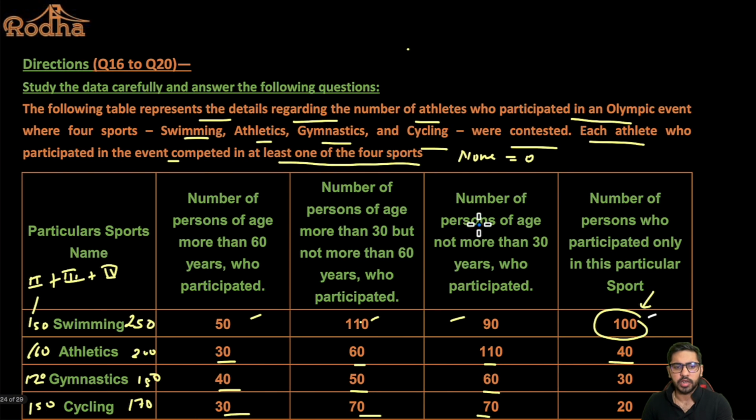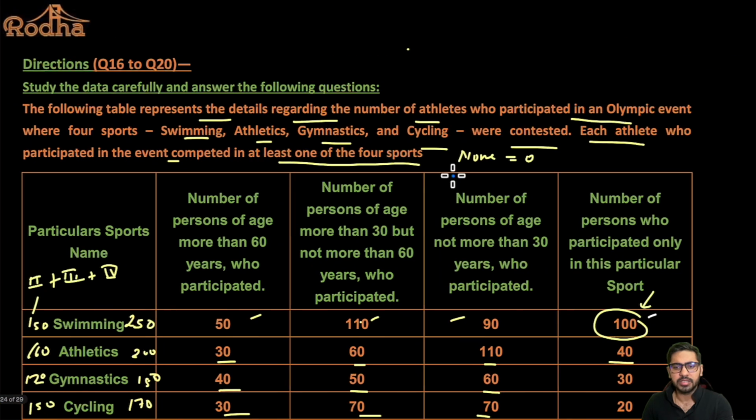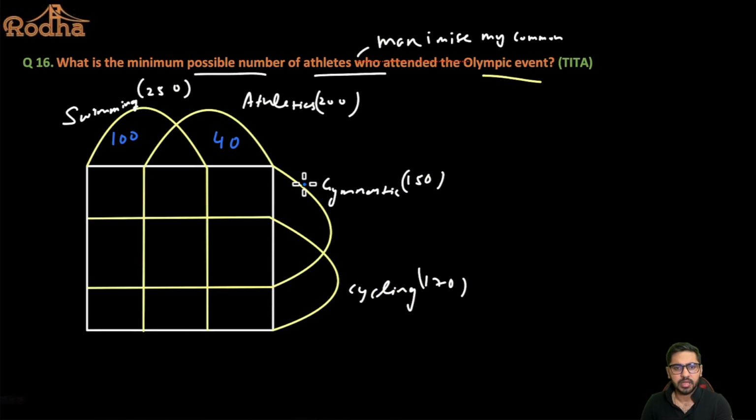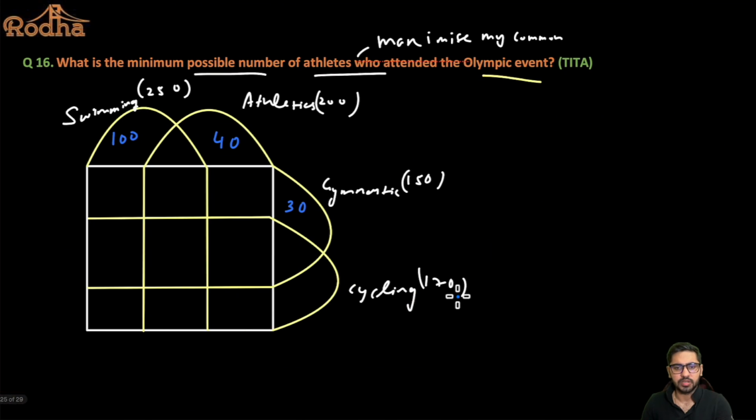Then only athletics is 40, so this is 40 here. Only gymnastics is 30, and only cycling is 20. So these are the values here. Now, can I say that out of 150, 30 is gone, so 120 remains here? Out of 170, 20 is gone, so 150 remains here. From 240, 80 is gone, so 160 remains here, and from 250, 100 is gone, so 150 remains here.